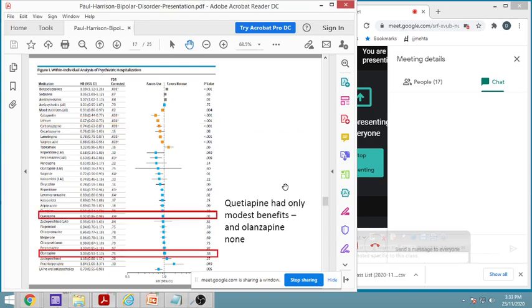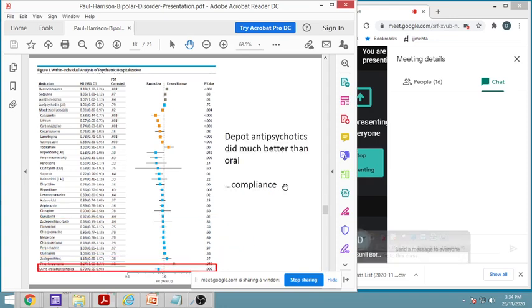Then quetiapine had only modest benefits, and olanzapine was not beneficial. We have already seen olanzapine having more problems, including weight gain and cardiovascular morbidity. So it shows that olanzapine was again a good one, but the benefits were modest as compared to lithium. And the depot antipsychotics did much better than oral.